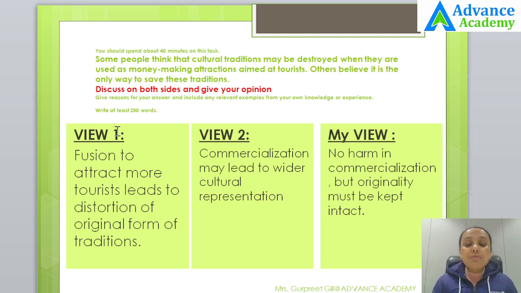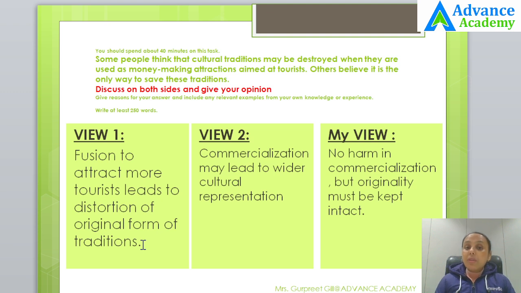In the first paragraph, we choose to discuss view 1, which says that it is wrong to use these traditions as money making attractions because they could be destroyed. So, what could be the reason? The reason is that fusion to attract more tourists leads to distortion of the original form of traditions, because when they want to project them in front of the tourists, they want more and more tourists to come to those shows or places where they are going to show those traditions, right?